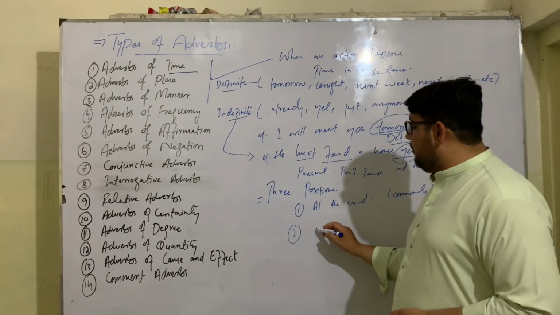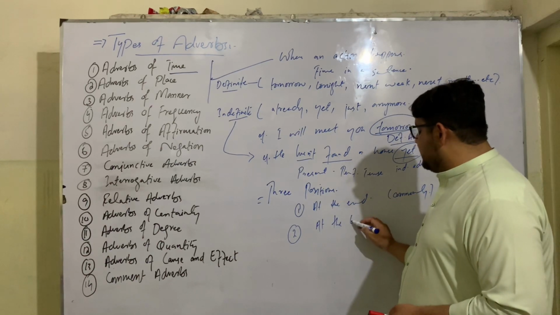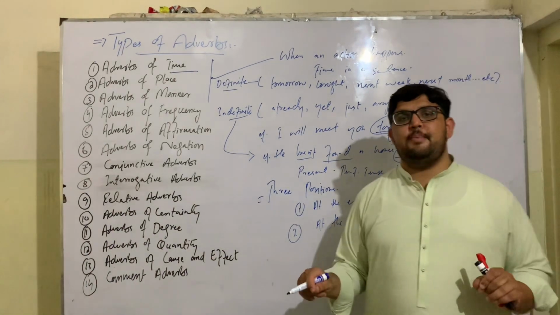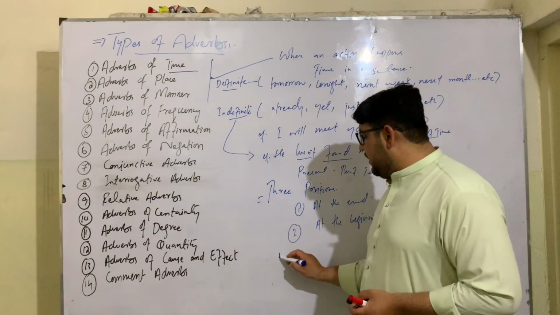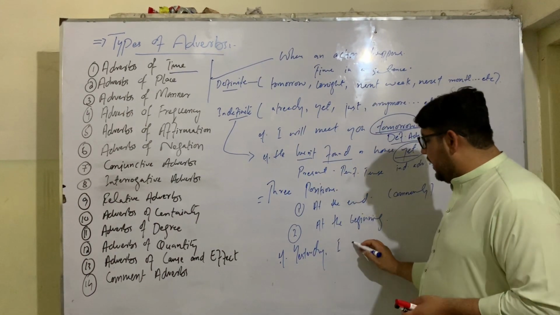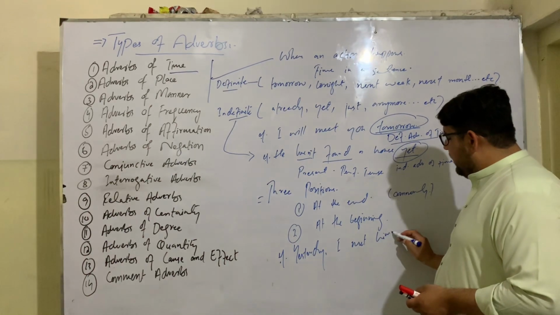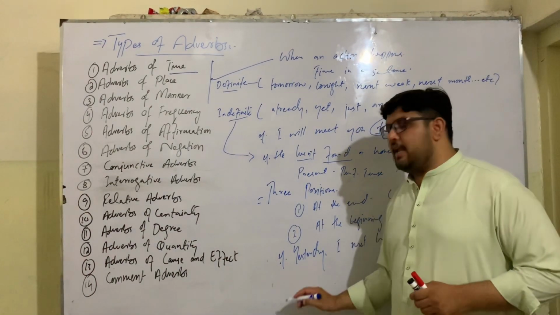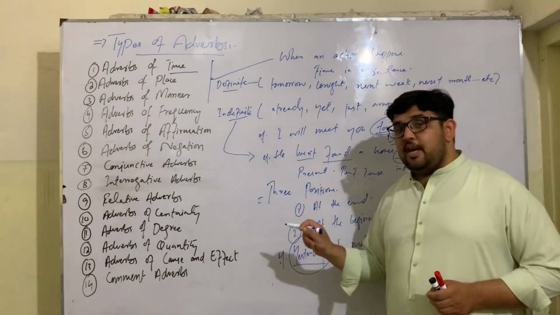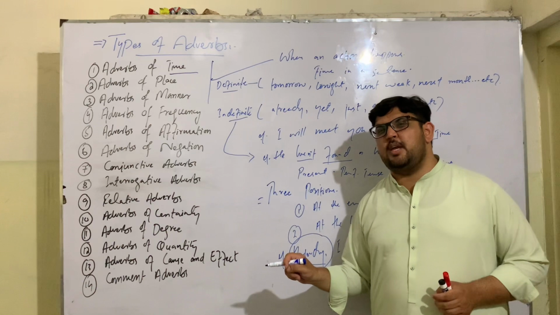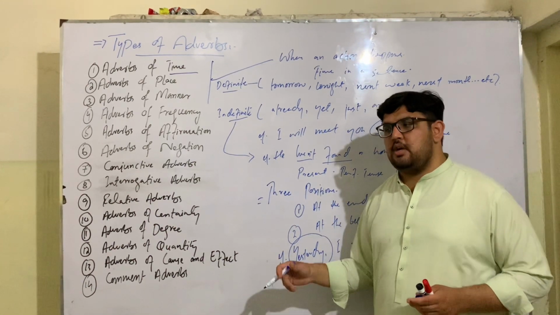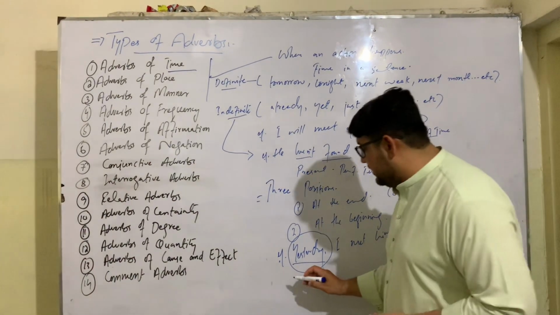Sometimes adverbs of time also come at the beginning of a sentence. We use them at the beginning when the time is not important to be mentioned. Like for example, yesterday I met him. So here yesterday is an adverb of time. It comes at the beginning of a sentence. And whenever we use adverbs of time at the beginning of a sentence, normally the time is unimportant to be mentioned, or it's not considered as the important part of a sentence.